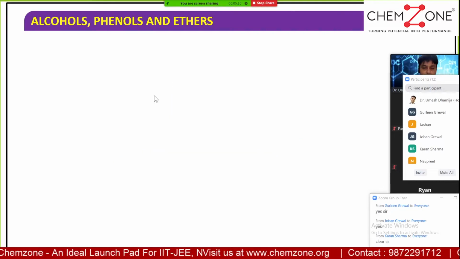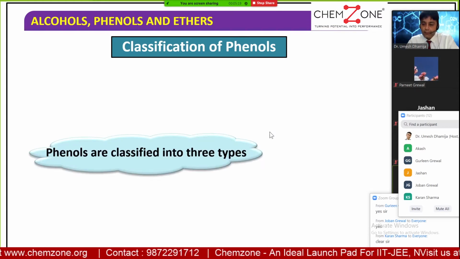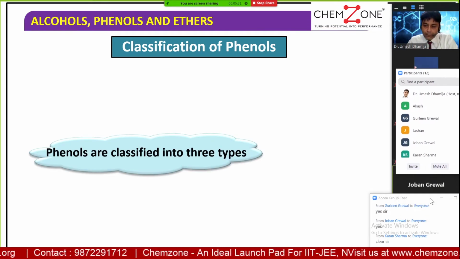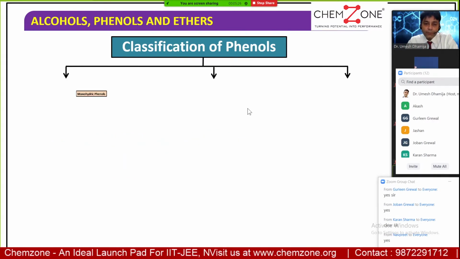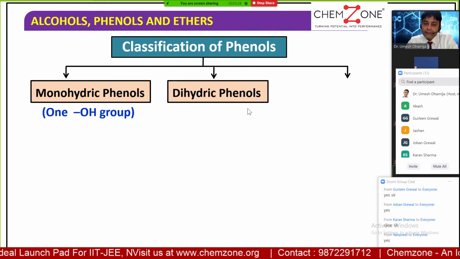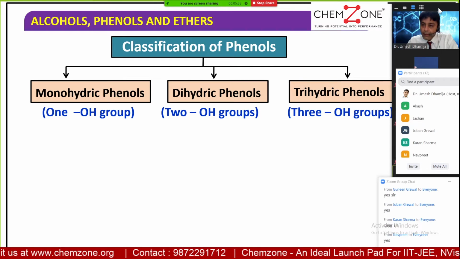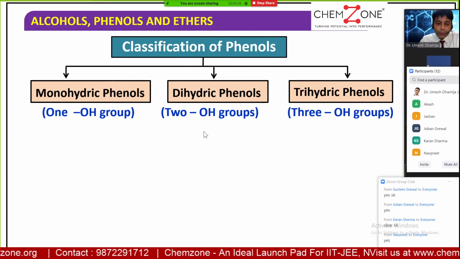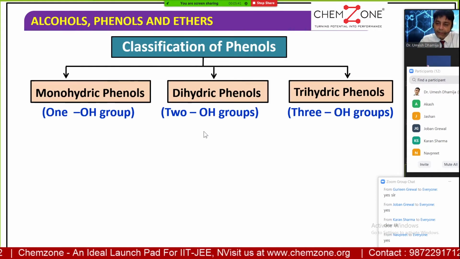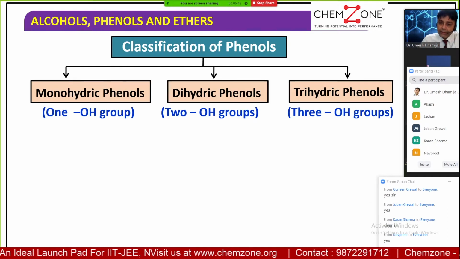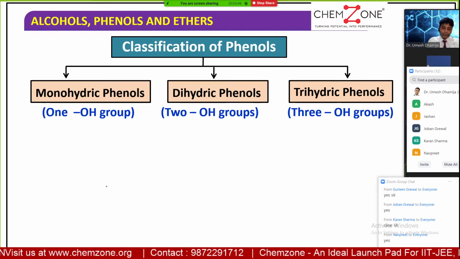So we start with the classification of phenols. Phenols are of three types: monohydric, dihydric, and trihydric. If the benzene ring has only one OH group bonded with it, it's a monohydric phenol. If the benzene ring has two OH groups bonded with it, it is called a dihydric phenol. And if it is equal to 3, then we call it a trihydric phenol.